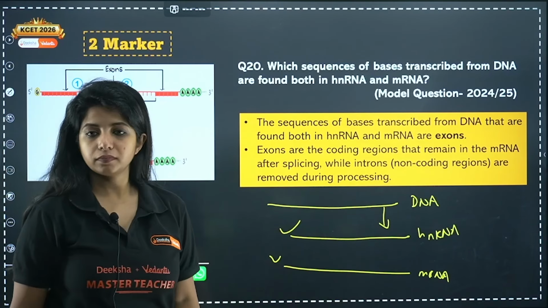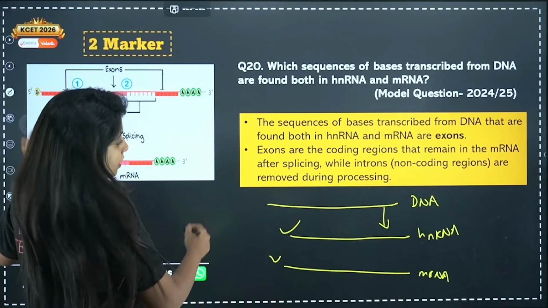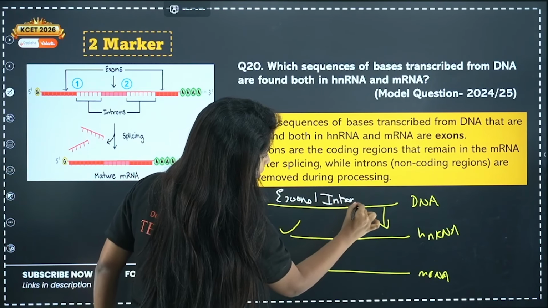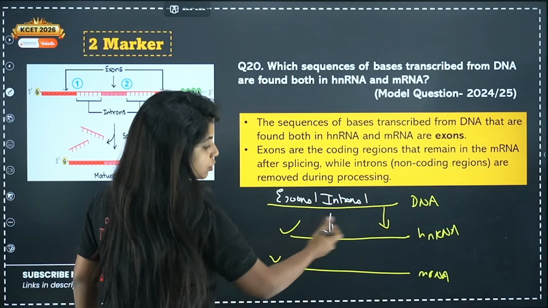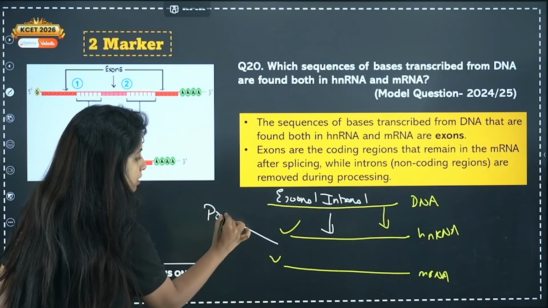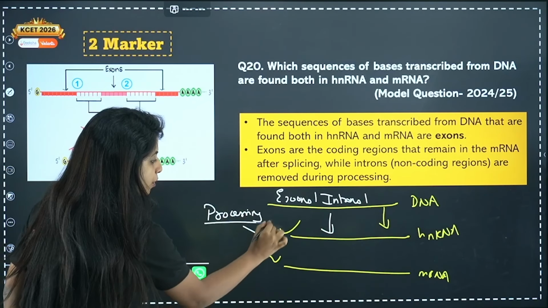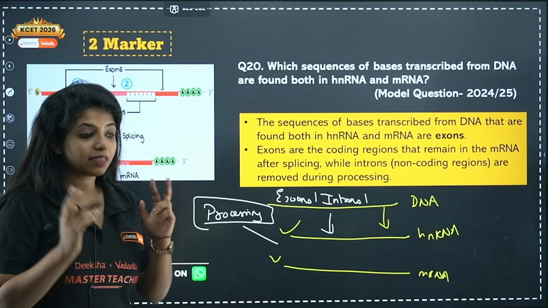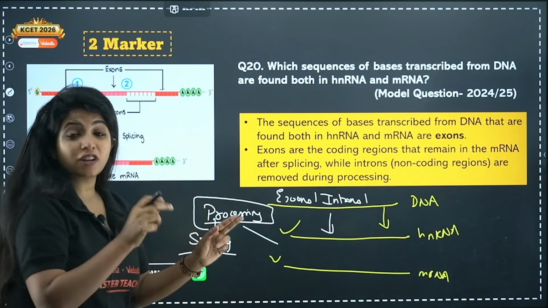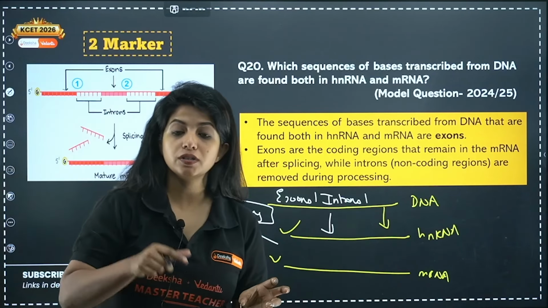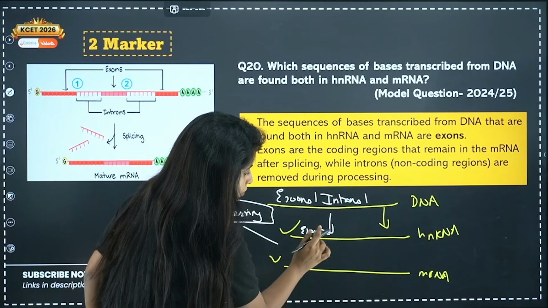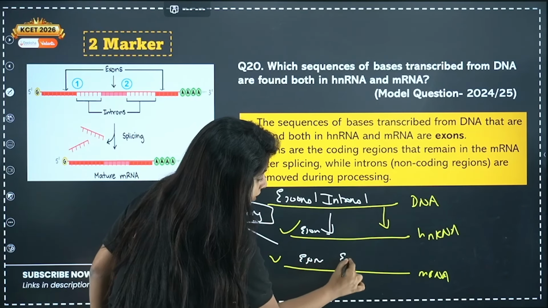My dear children, I told you that in our DNA we have the coding regions, which you call exons, and the non-coding regions, which you call introns. The same thing is transcribed over here in hnRNA, everything is the same. hnRNA undergoes processing. In processing, there is a process known as splicing, where the introns, the non-coding regions, are removed. Now what are you left with? In the mRNA, you are just left with exons.